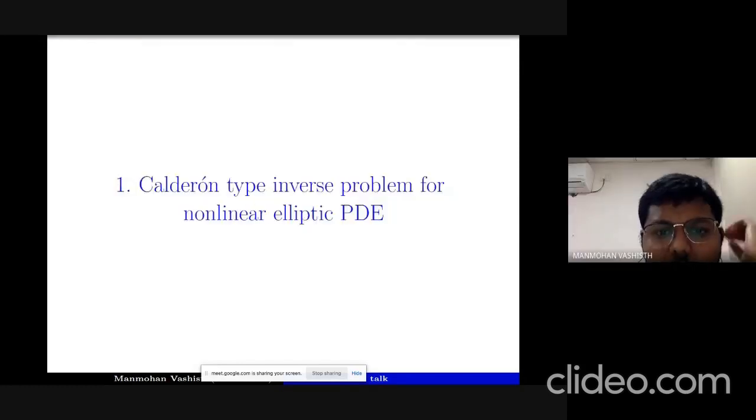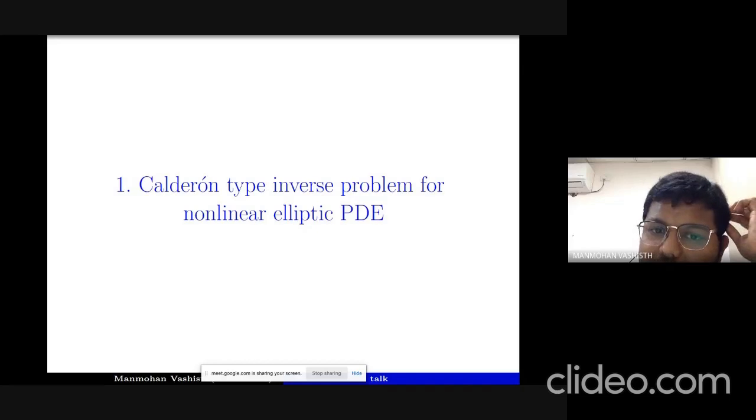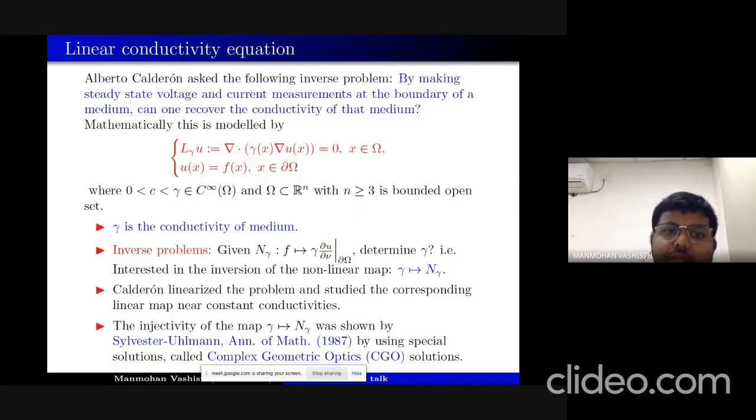So today I will be talking about the Calderón type inverse problems for the nonlinear PDEs, so elliptic and hyperbolic ones. So the first part of the talk I will be talking about the elliptic case. So before going to the nonlinear equation, let's discuss the linear conductivity equation first.